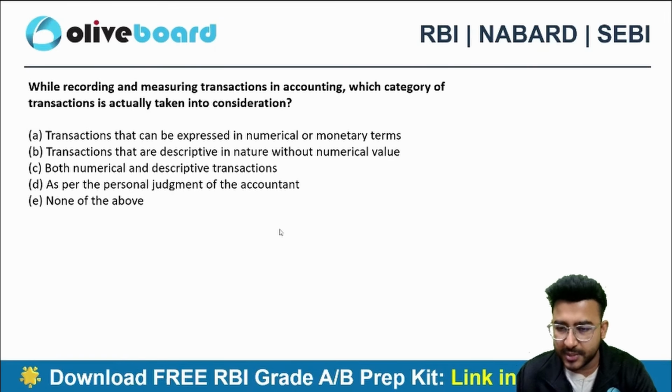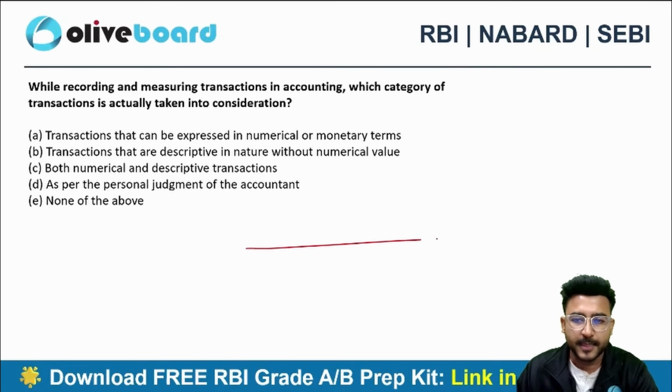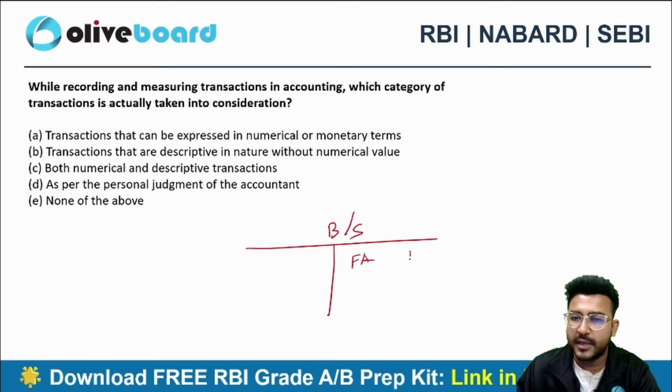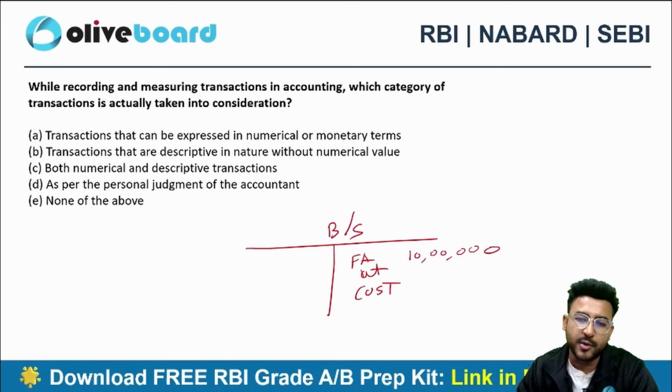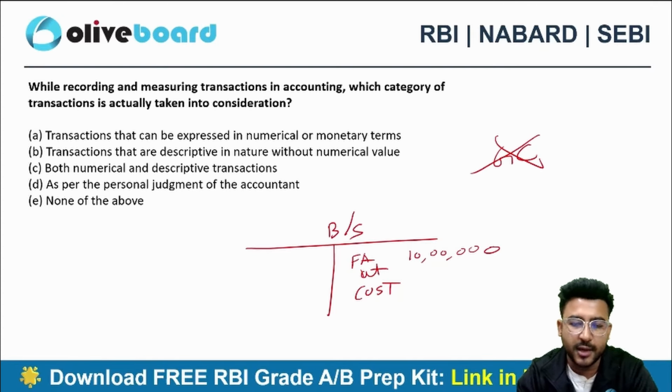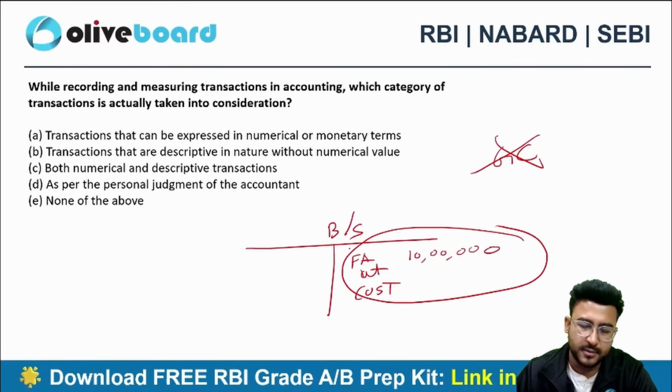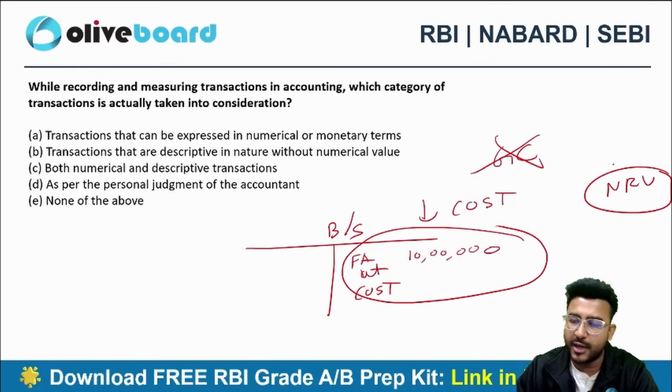So let's suppose, let me just give you an example. Let's suppose you are having a balance sheet. You have a fixed asset of 10 lakh rupees at cost. Now you know that you are going to close down your operation in the next 6 months. You are not a going concern. So what will be the correct choice? Would you still like to classify the fixed asset at cost, or NRV, realizable value, becomes an apt approach?